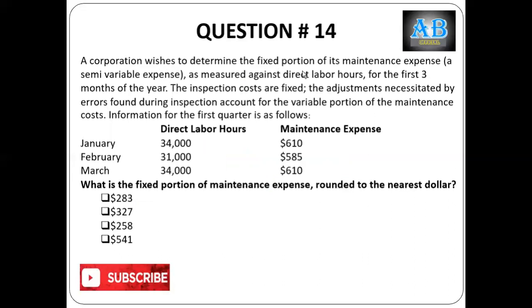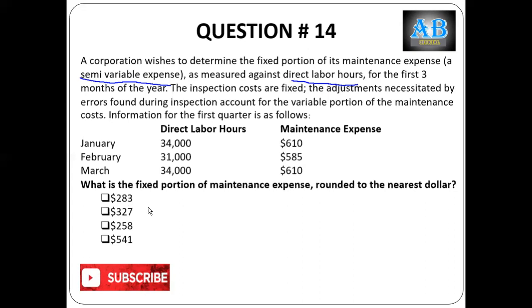A corporation wishes to determine the fixed portion of its maintenance expense, a semi-variable cost. Maintenance expense is a semi-variable cost. This is important. As measured against direct labor hours, this is the base. For the first 3 months of the year, the inspection costs are fixed. The adjustment necessitated by the error found during inspection accounts for the variable proportion of the maintenance cost. Information for the first quarter is as follows. So these are the activity levels. What is the fixed portion of the maintenance cost, rounded?